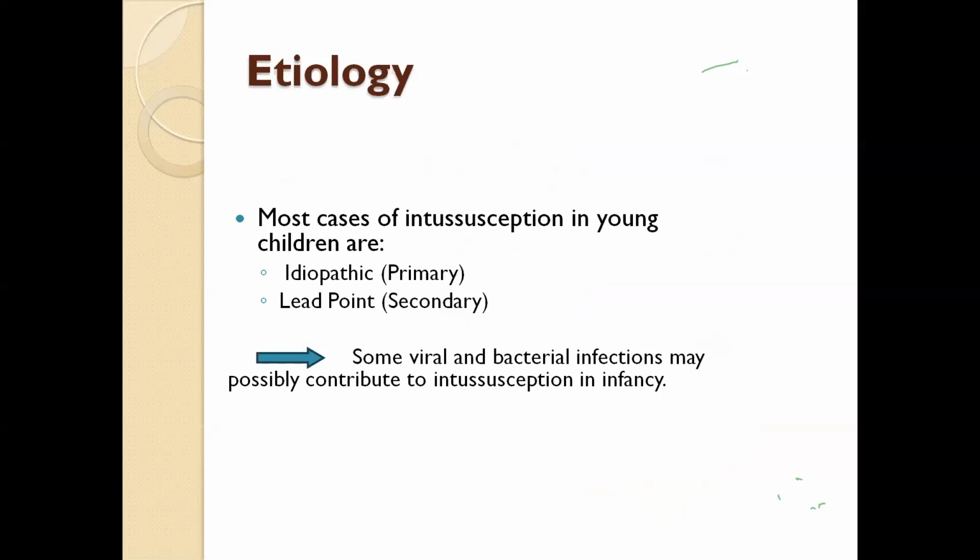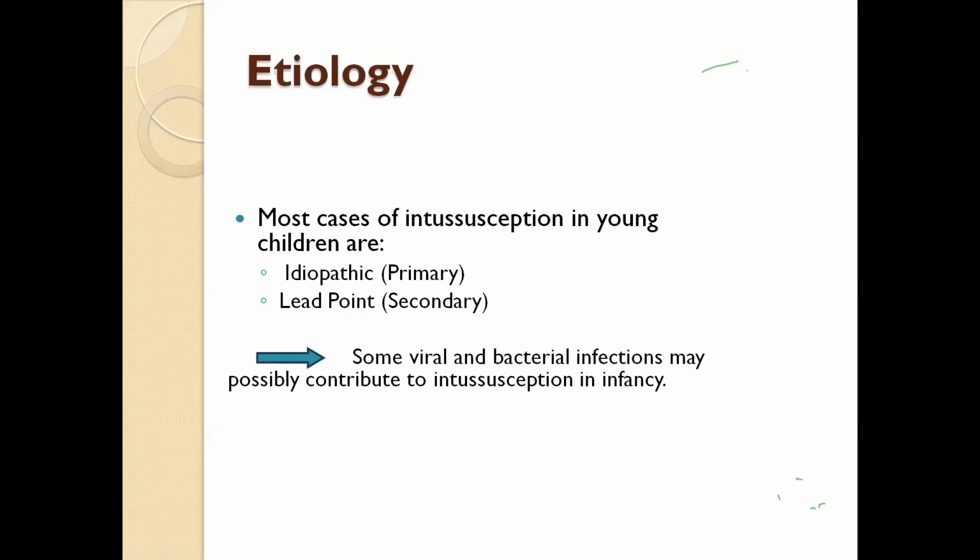A few studies suggest previous infections like a loose motion history usually present in this classical variety, and sometimes various infections involving different systems of the body are risk factors, causing weakness in the wall of the gut, which are predisposing factors to develop intussusception.